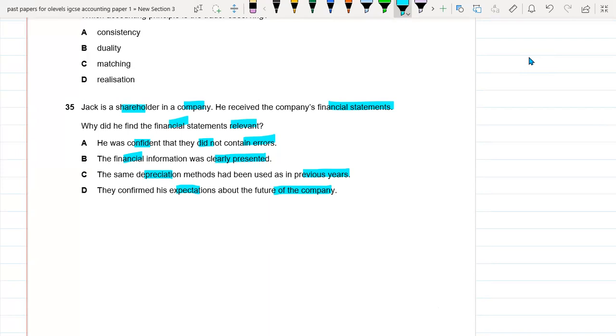If he is a shareholder, of course he will check the financial statements, and they will only be relevant if they show expectations that the company is going to grow in the future and Jake will have a higher dividend for his investment. That's why B is the right option.